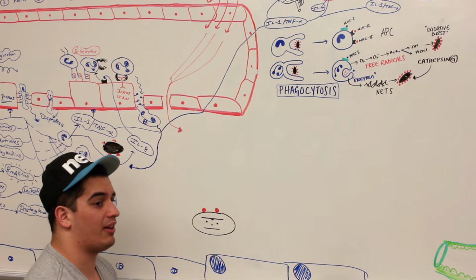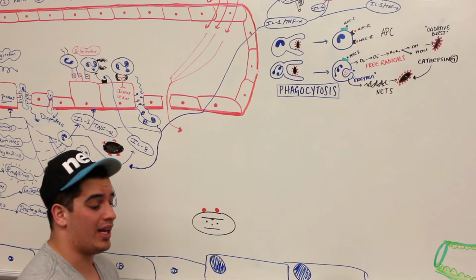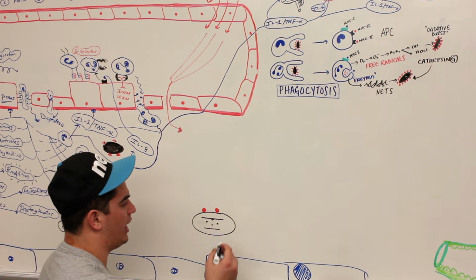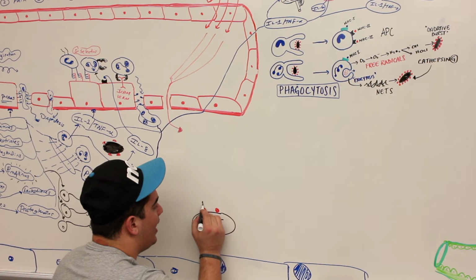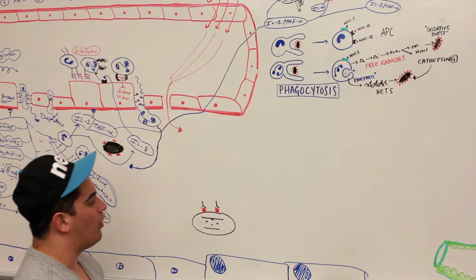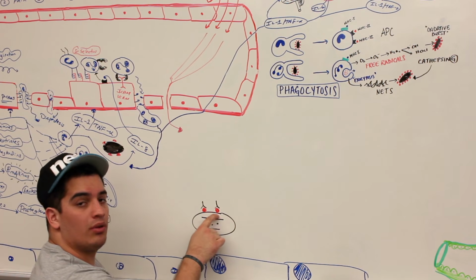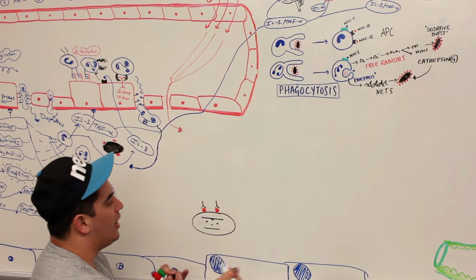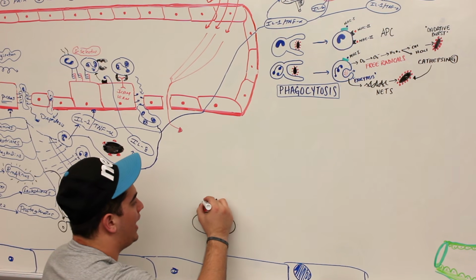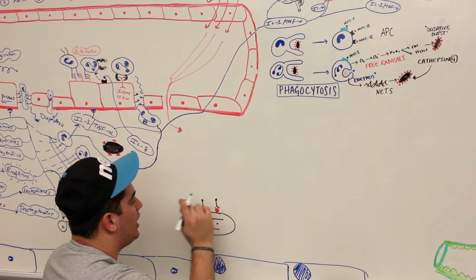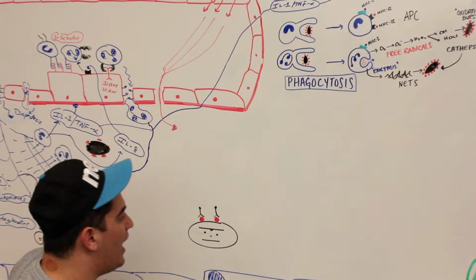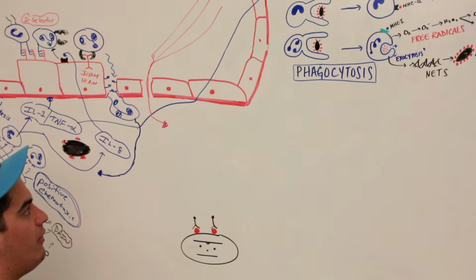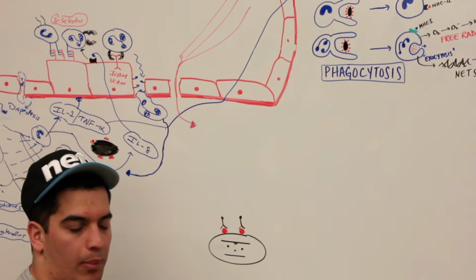If they've already been infected by it, it would be IgG antibodies, and we'll talk about that when we talk about antibodies. But these IgG antibodies will bind onto the bacterial antigens. When they bind, there's a specific portion on the antibody called the Fc portion. The Fc portion is very attractive for our complement proteins.